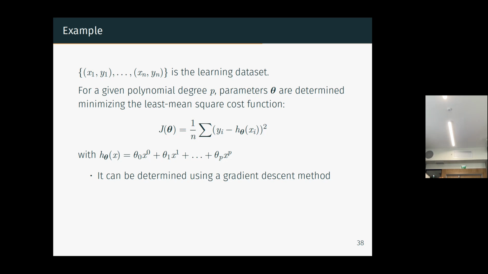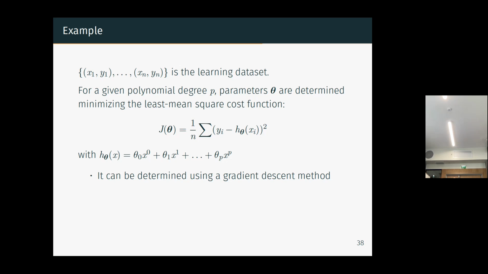If I initialize my value here, obviously I'm not at the minimum. How to find the minimum? I compute the gradient, the derivative, which gives you the slope of the tangent, and which gives you the direction of the minimum. So the idea is you go in the direction of the gradient, and at the end you should arrive at the minimum.